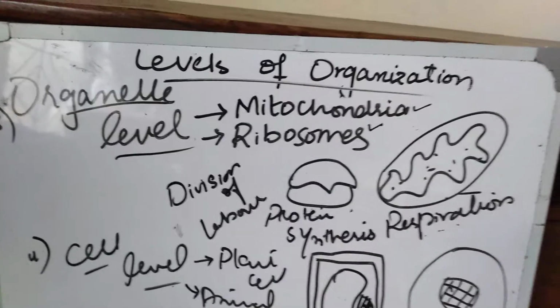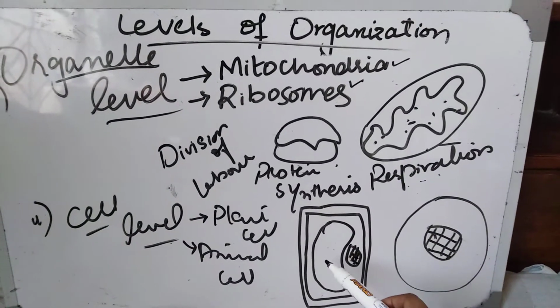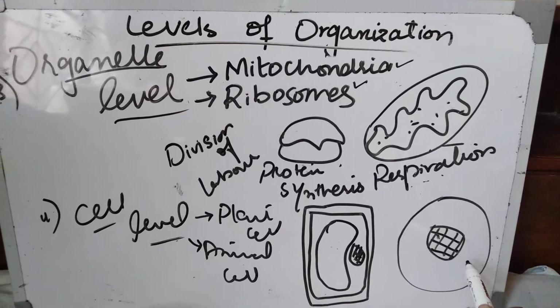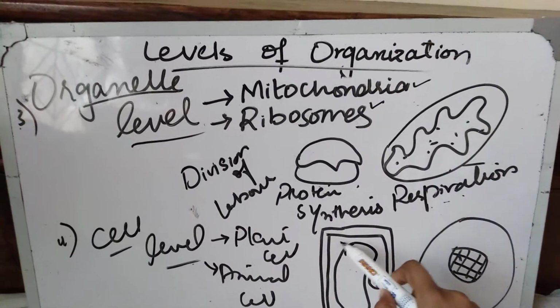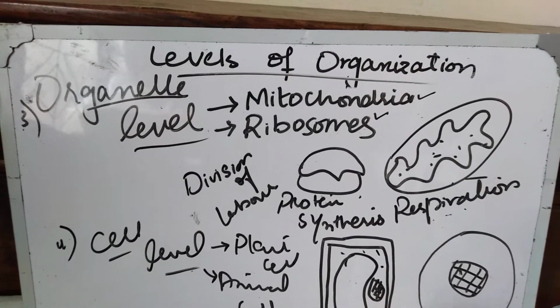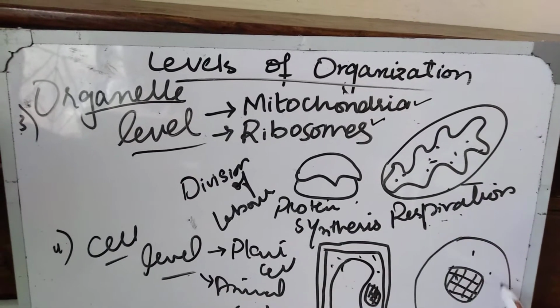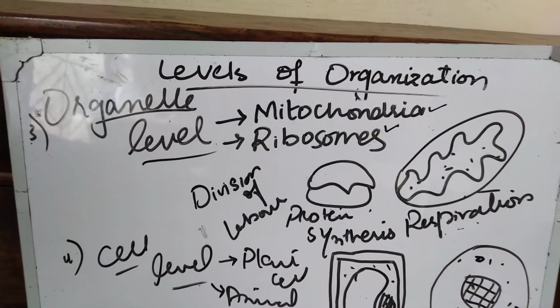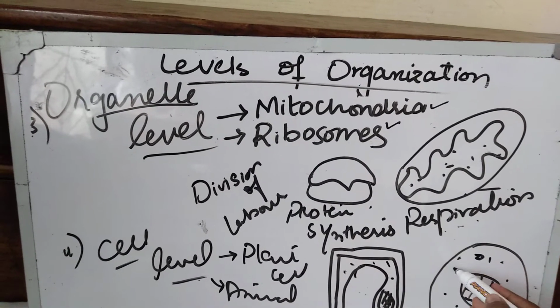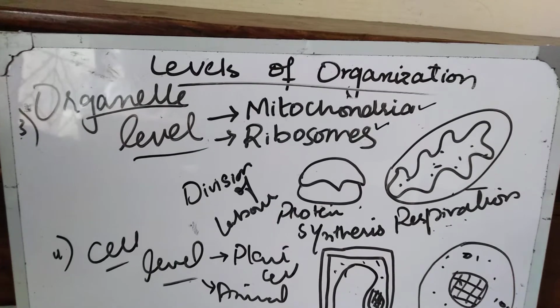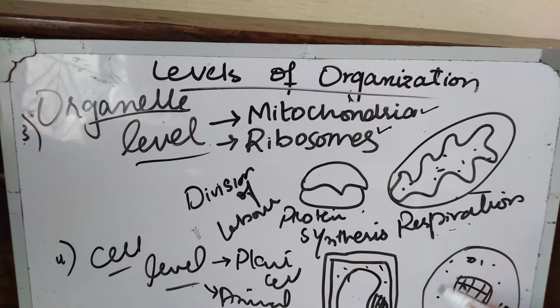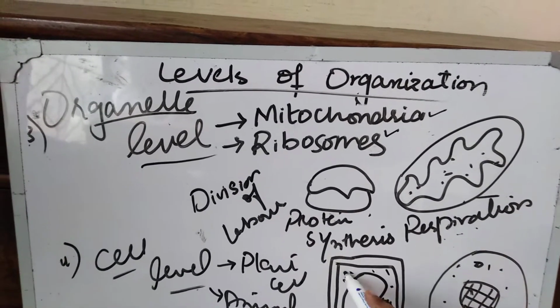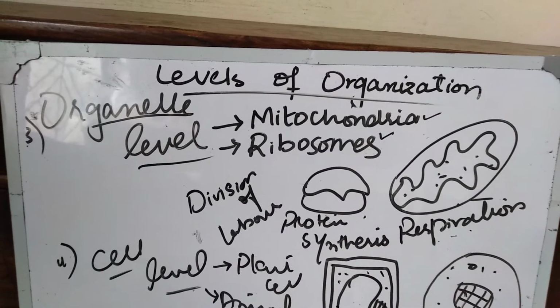These are the cells. This one is the plant cell and this one is the animal cell, and each cell has its organelles for its proper functioning. It has ribosomes, mitochondria, Golgi apparatus, nucleus, endoplasmic reticulum. All these are present in the cell.